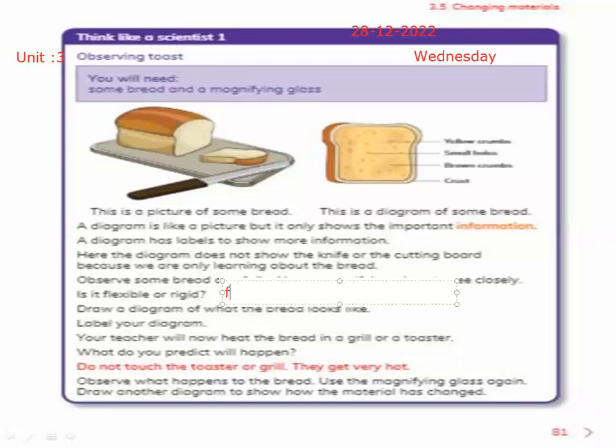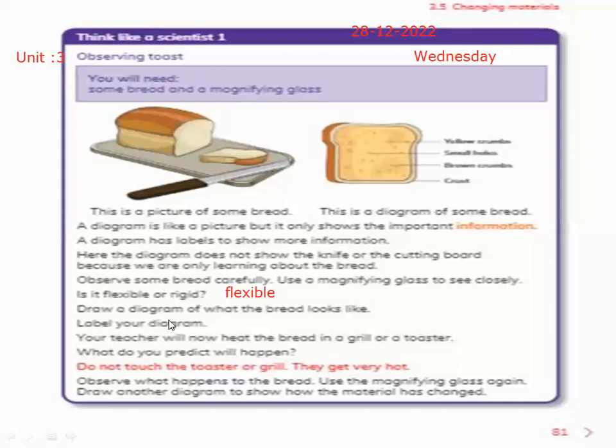Flexible. The bread is flexible. It is not rigid. Hard things are rigid. Draw a diagram of what the bread looks like. Label your diagram. Your teacher will now heat the bread in a grill or a toaster.